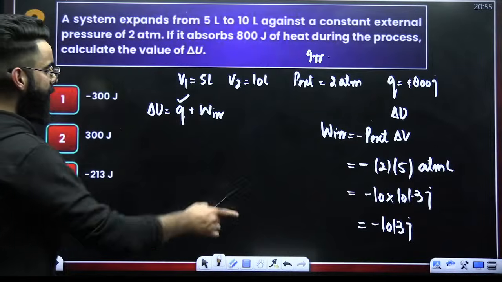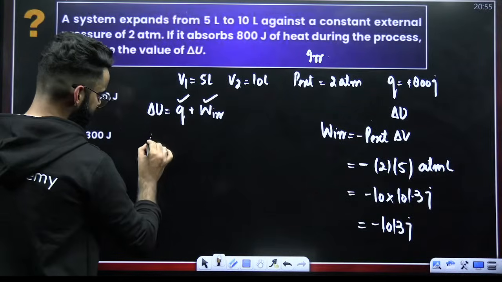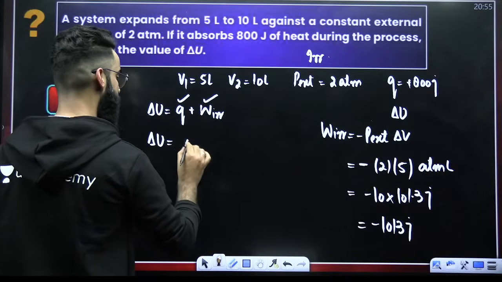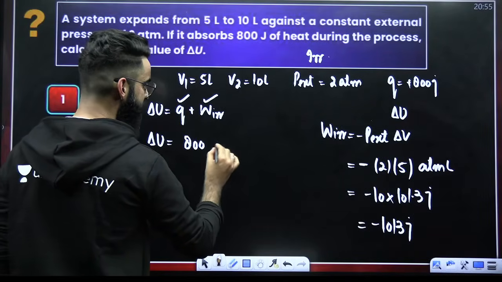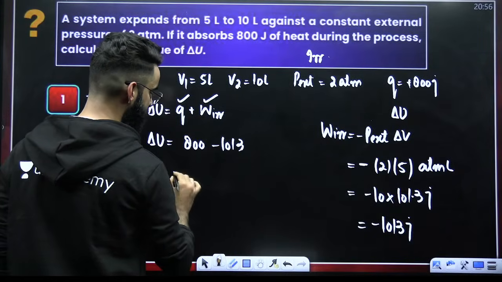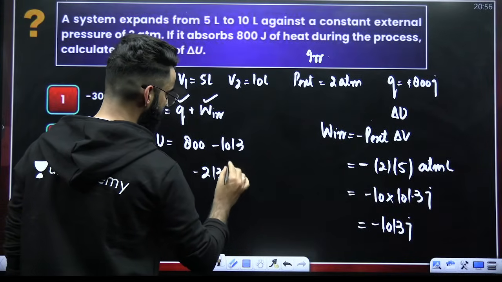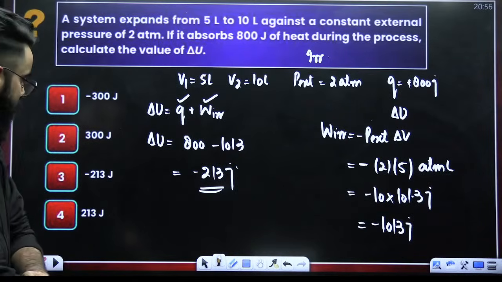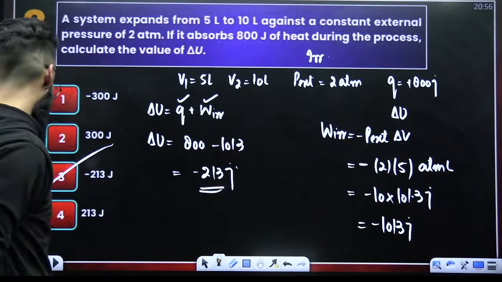If you got the value of W, if you got the value of Q, you can easily get the value of delta U. So delta U has to be equal to, what is Q? Q is 800 joules. W is minus 1013 joules. The value comes out to be minus 213 joules. This is the value of delta U, which I was supposed to calculate. People are saying option 3. Yes, you all are right. It's option 3.